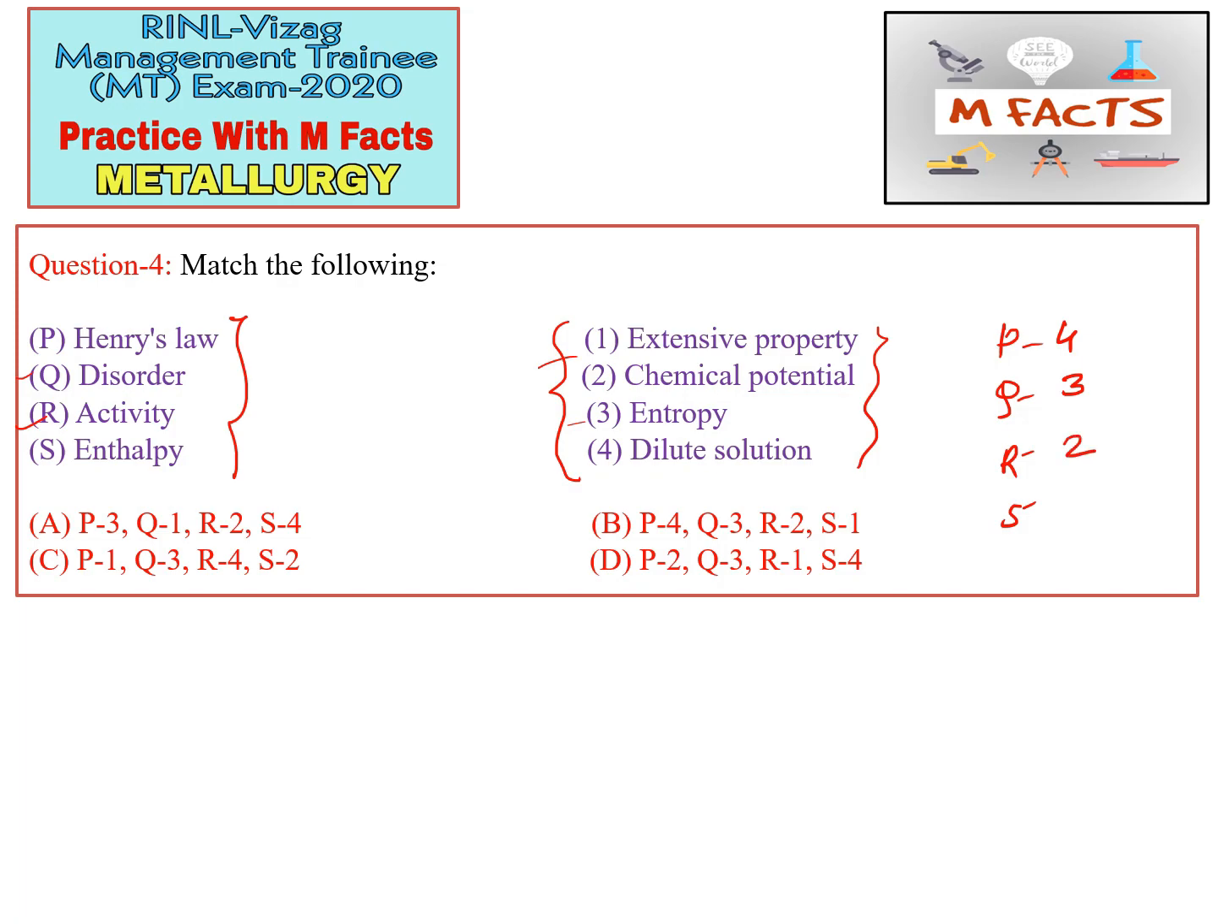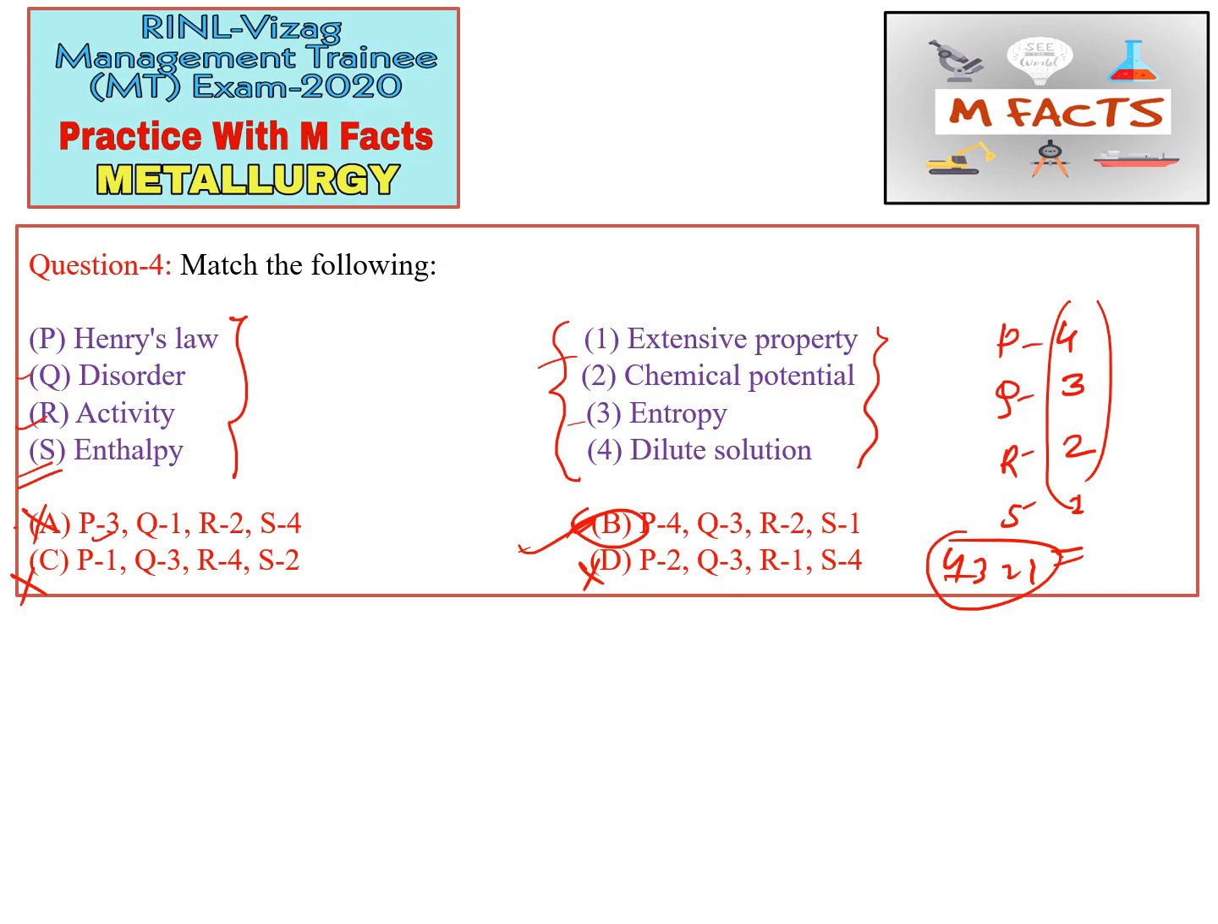And enthalpy, I have told you, any kind of energy, if you have to choose whether it is an extensive property or intensive property, will go to the extensive property. So S we can choose 1. So the code we generated is 4321. Now we can eliminate our options. A option is wrong, because A starts from 3 and our code starts from 4. B may be right, C is wrong, D is wrong. So B is the correct answer, and this is how we generated our code and eliminated all these options.